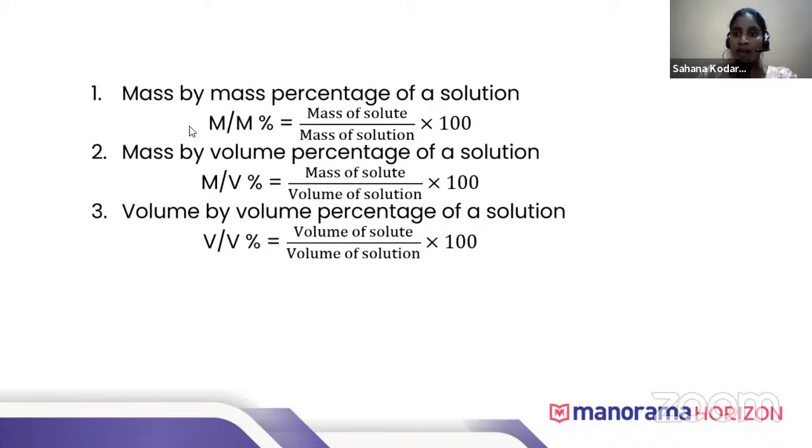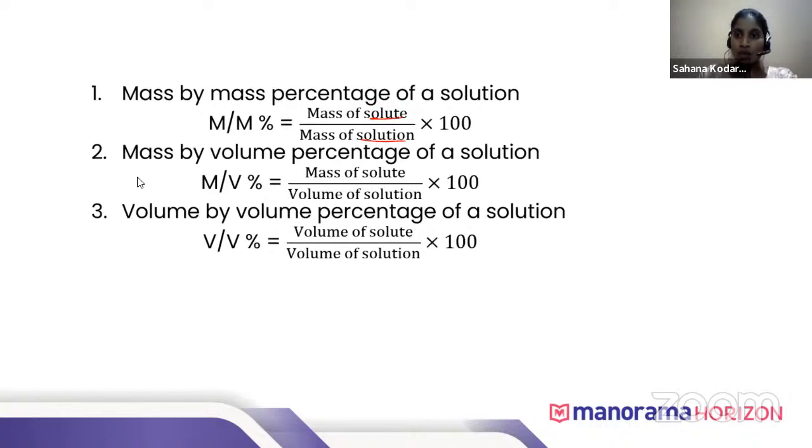First, if the mass of the solute and mass of the solution are given, then the concentration of the solution can be calculated by using the formula: mass by mass percentage is equal to mass of solute divided by mass of solution into 100.